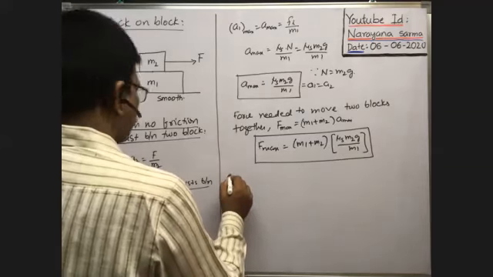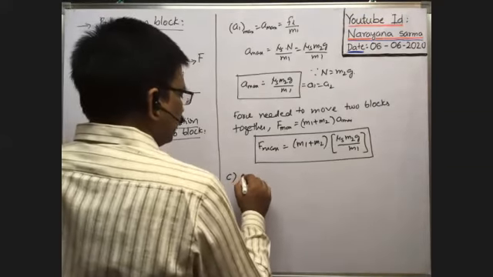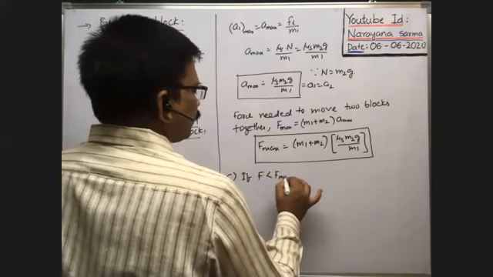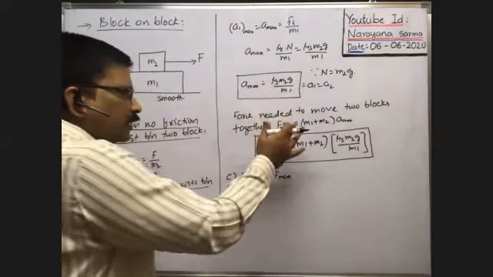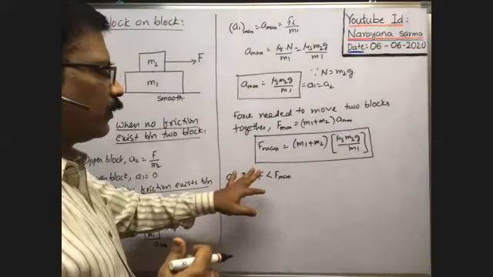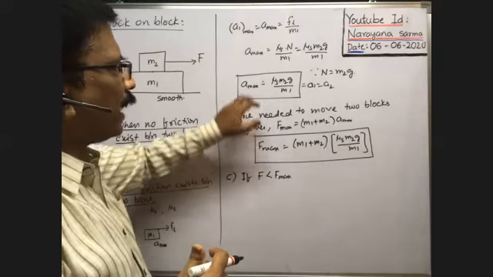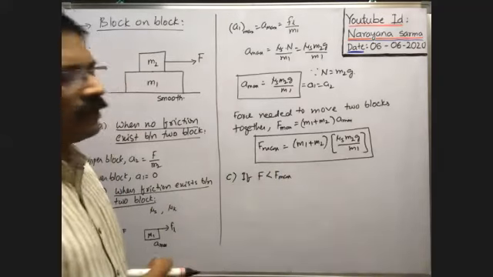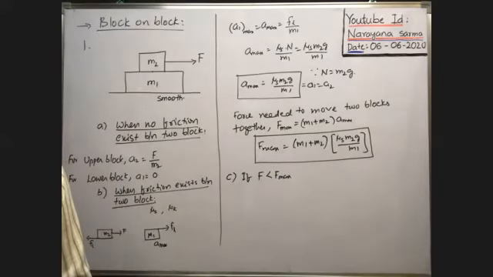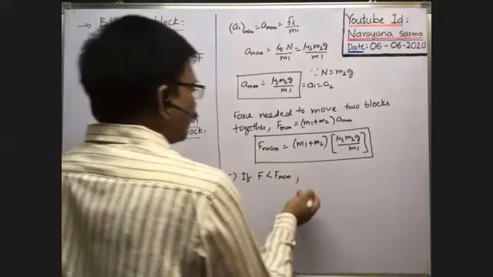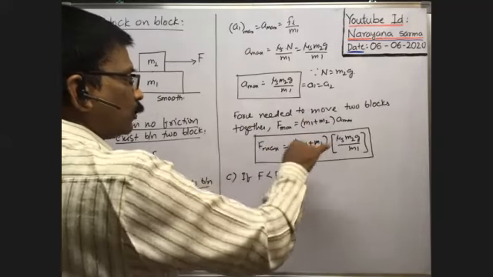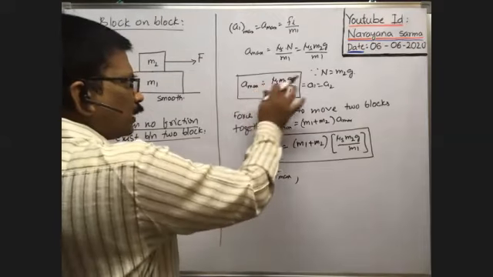In this next case, if the applied force is less than this maximum force needed, when you apply the maximum force here, the two blocks move together only. The two blocks move together with the maximum acceleration of this one. When you apply the maximum force, the two blocks move together, and for this maximum force they move together with this acceleration.